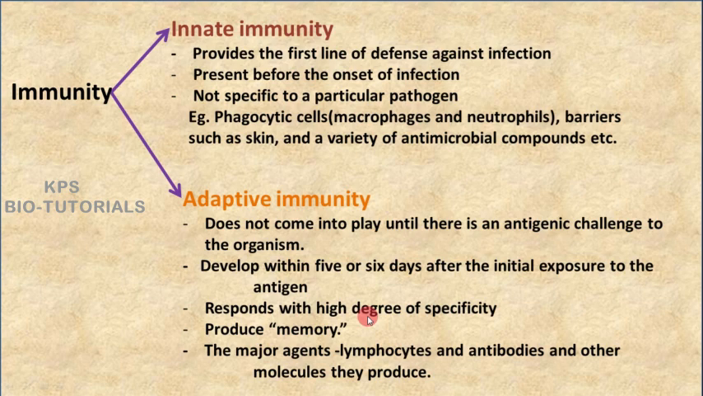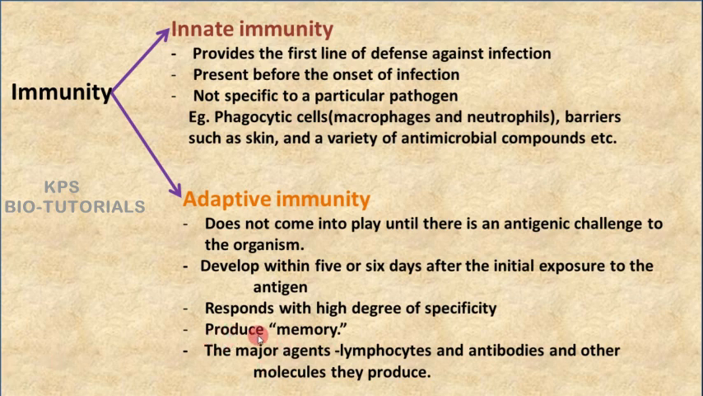Then it can produce memory. This is another important thing about adaptive immunity. It will keep memory of the antigens it encountered. So it will be helpful for the immune system to recognize the same antigen when it comes for a second encounter. So it produces memory.